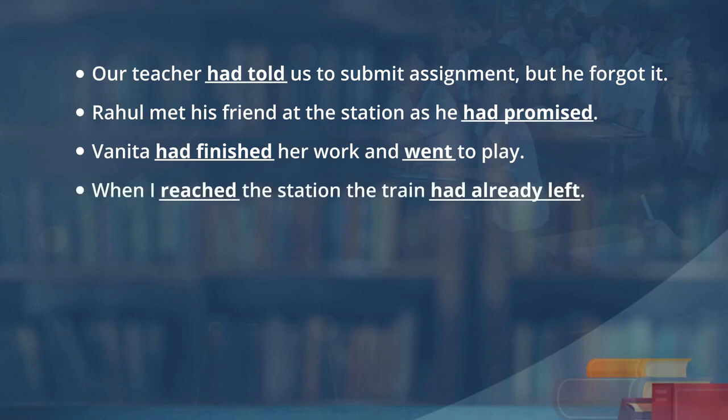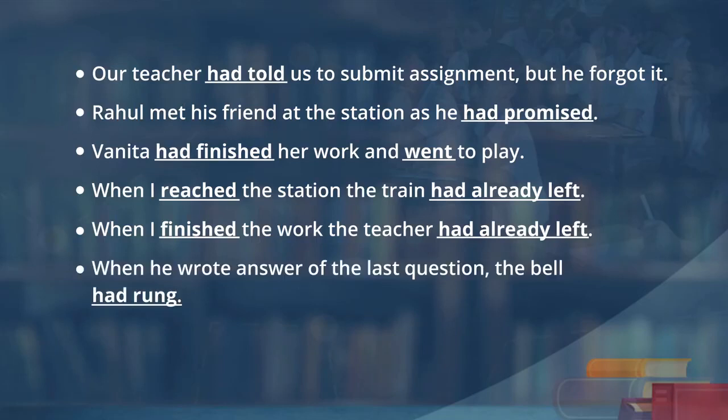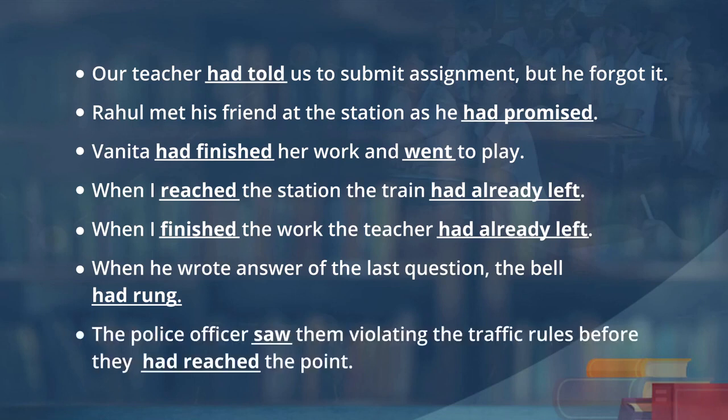When I reached the station, the train had already left. When I finished the work, the teacher had already left. When he wrote the answer to the last question, the bell had rung. The police officers saw them violating the traffic rules before they had reached the point. I had promised to help her, but I could not do it.